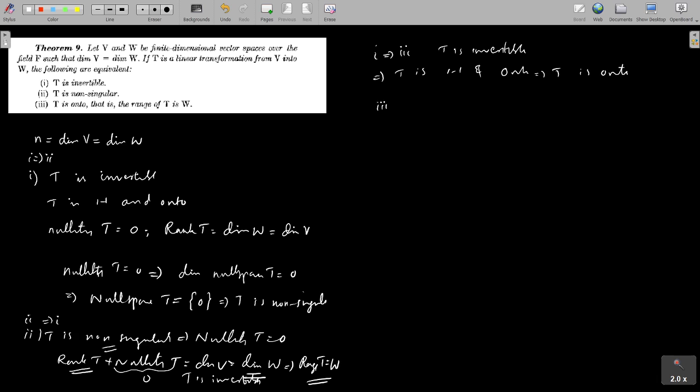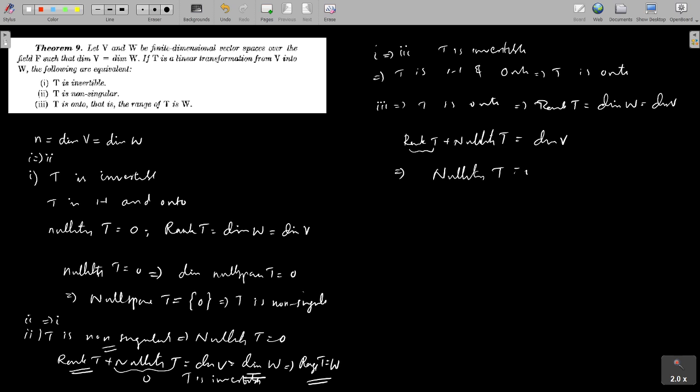Now we will prove 3 implies 1. In 3 we assume that T is onto. That implies rank T is equal to dimension of W. It is given that this is the same as dimension of V. Then the rank-nullity theorem implies that rank T plus nullity T equal to dimension of V. It is given that rank T is the same as dimension of V, so you can get nullity T is equal to 0.